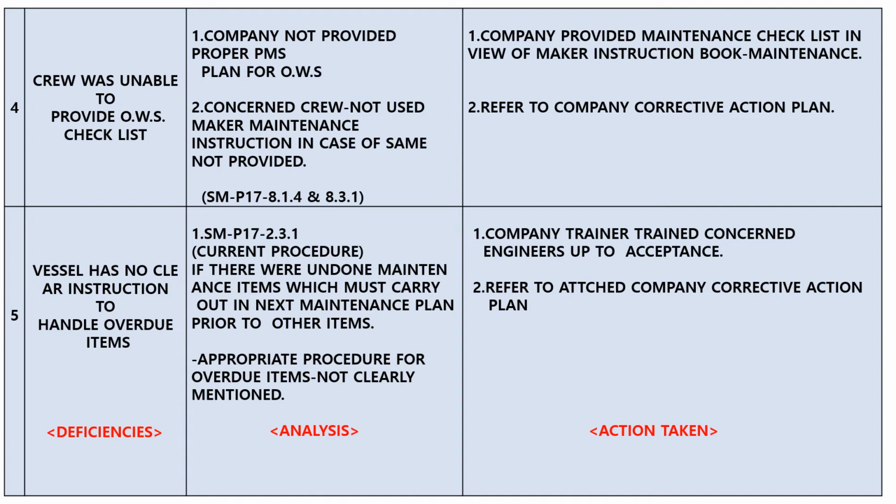Deficiency number 5. Vessel has no clear instruction to handle overdue items. 1. If there were unknown maintenance items, they must be carried out in the next maintenance plan prior to other items. Appropriate procedure for overdue items not clearly mentioned. That is the analysis. What is the action taken? 1. Company trainer trained concerned engineer to acceptance. 2. Report to attached company corrective action plan.